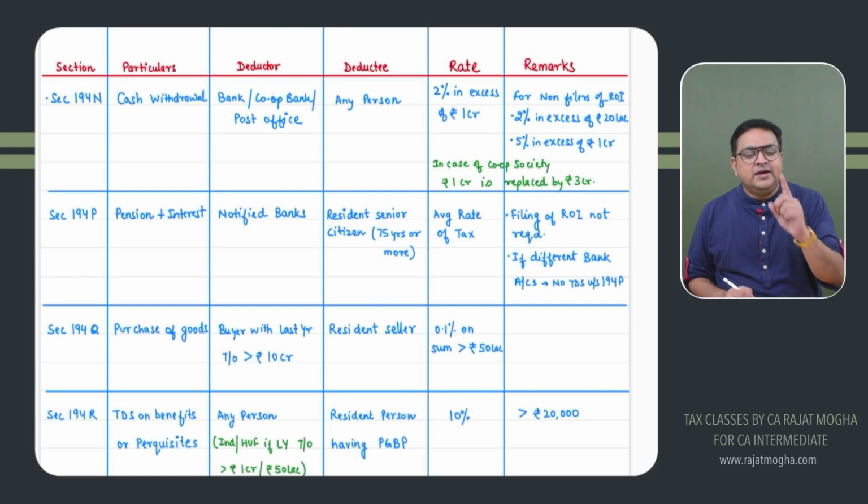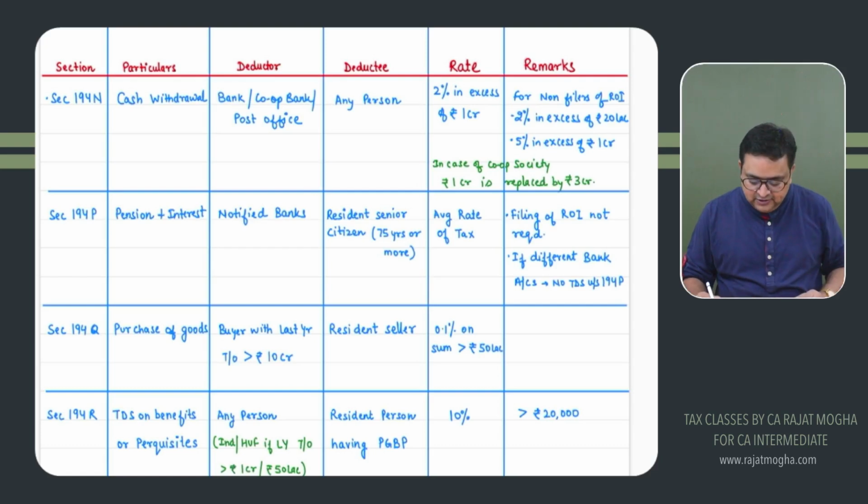Correct? Provided it is very important that they should have only one bank account, not multiple bank accounts. They should have only one bank account, right? So if there are different bank accounts, this section will not apply. Correct? What is the rate? It depends upon the income of the assessee, so it would be the average rate of tax. 194P.